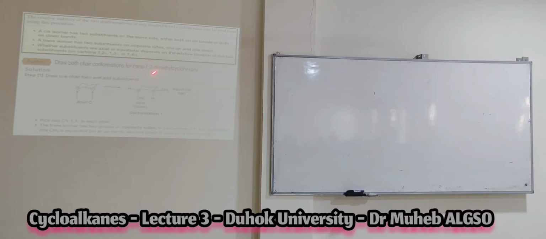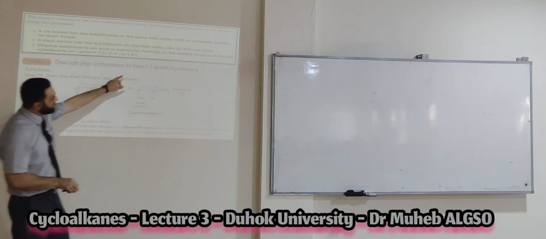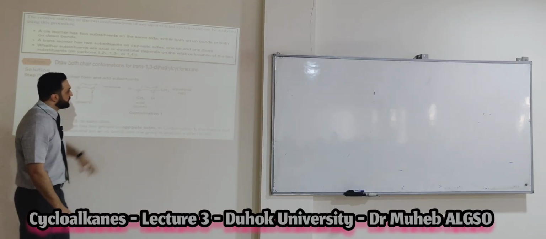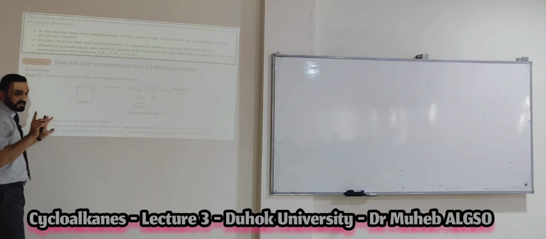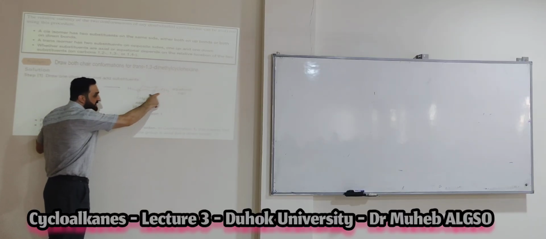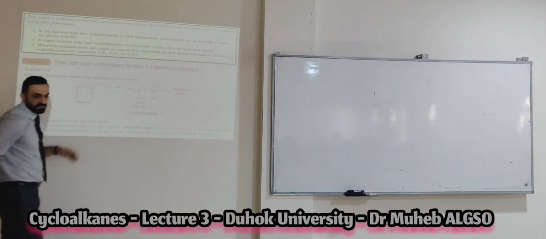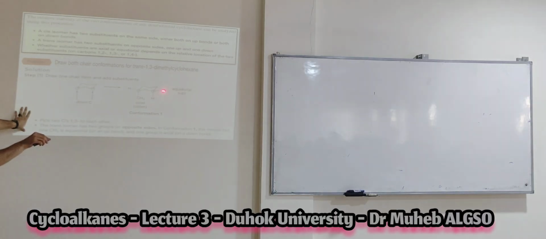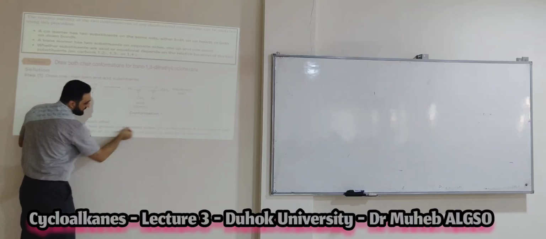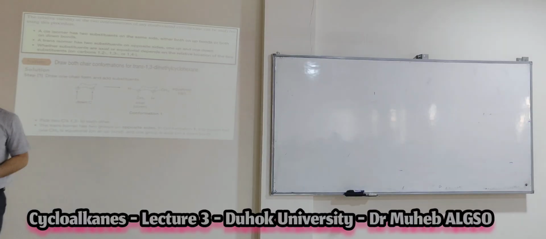Where is the 1,3-dimethyl trans? The trans means different sides or the same side? Different side. That means one of them is equatorial and the second is axial. Trans isomers have two groups on opposite sides. Opposite side.